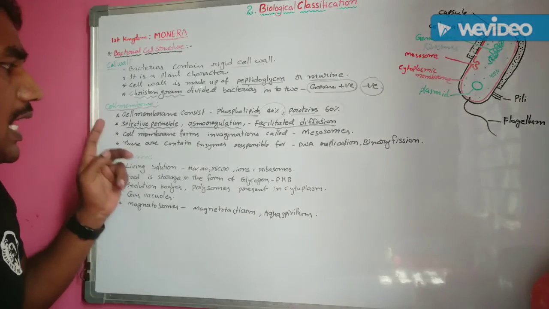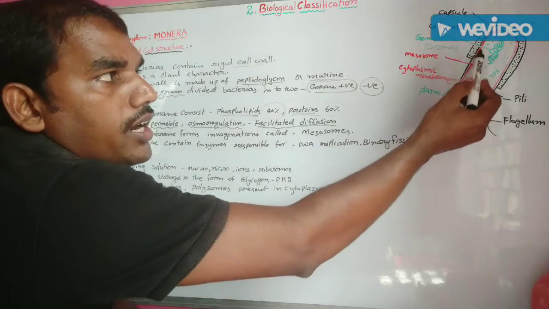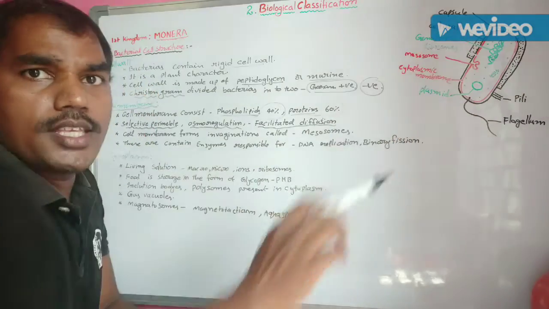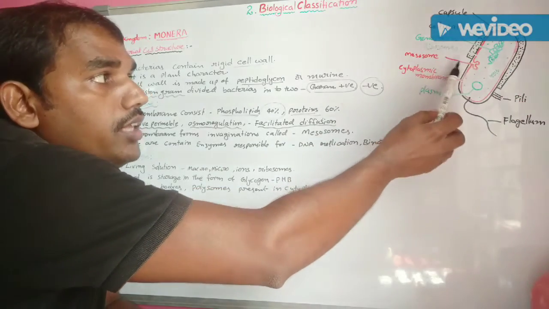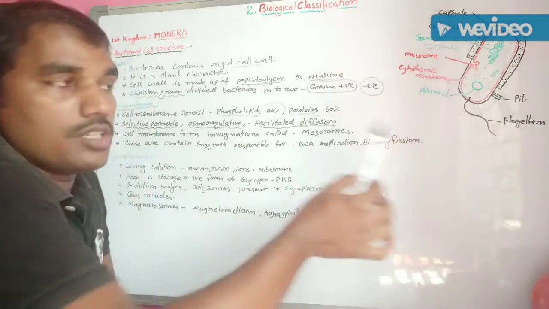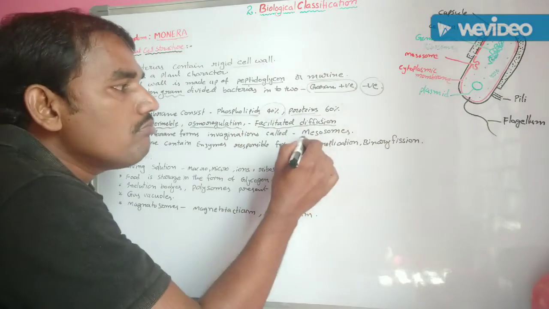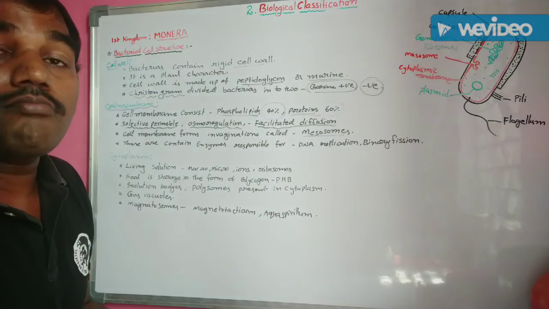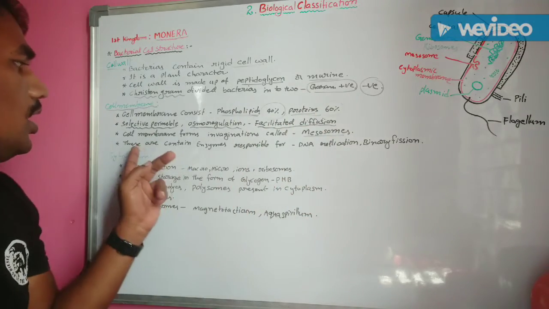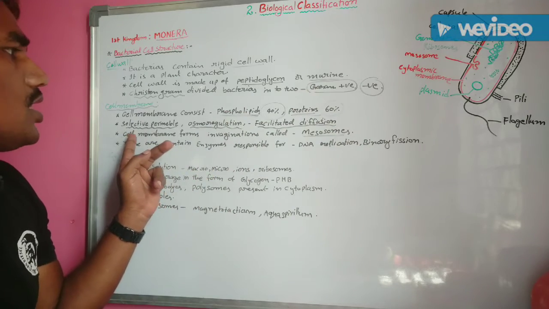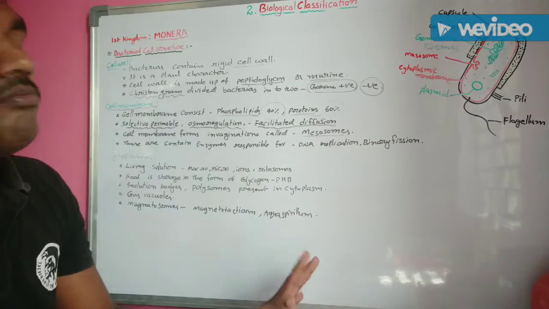Understand? Next one, the cell membrane forms some invaginations. The red colored membrane is the cell membrane. This membrane also shows some invaginations. These invaginations are called mesosomes.